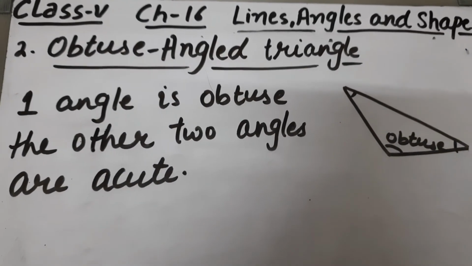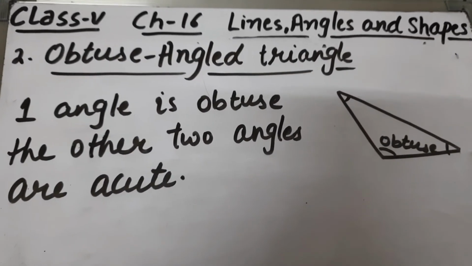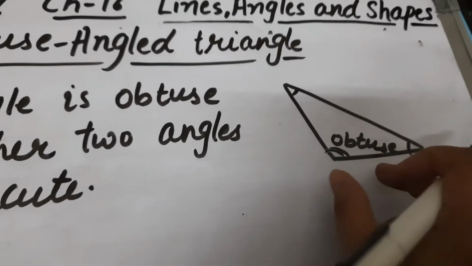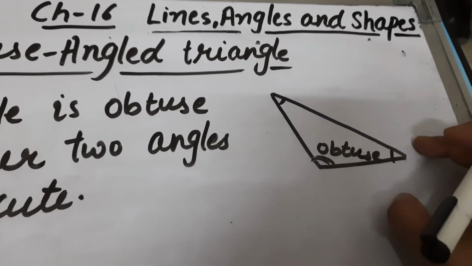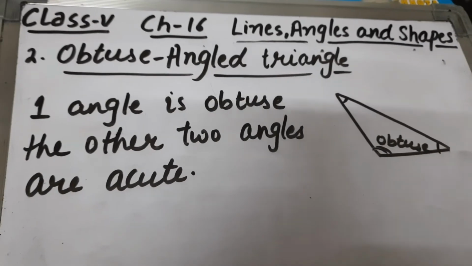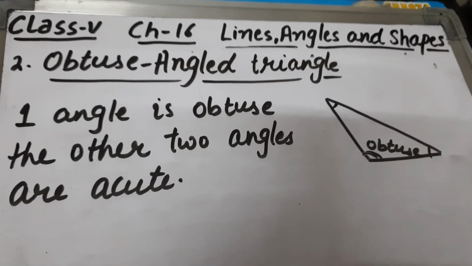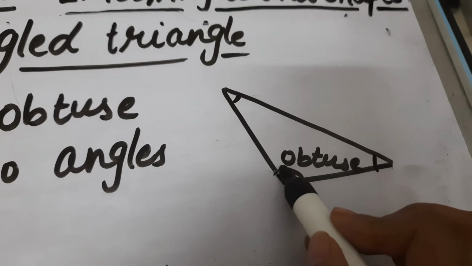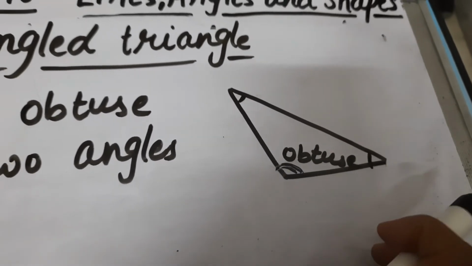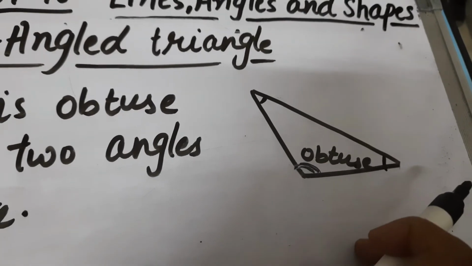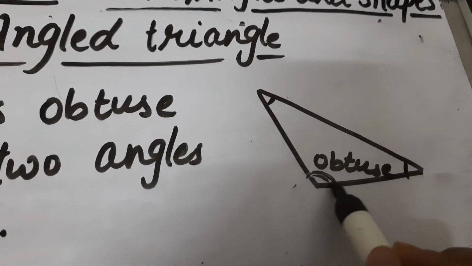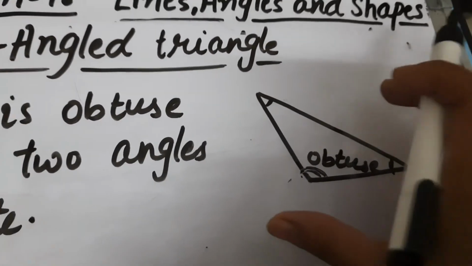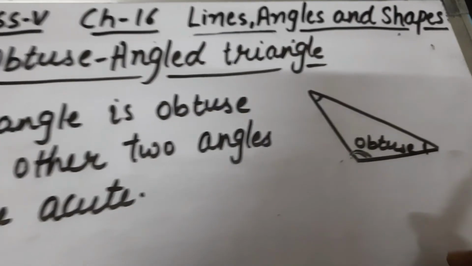Second is obtuse angle triangle. In obtuse angle triangle, one of the angles is obtuse, and the remaining two are acute angles. These two angles are acute angles and this is an obtuse angle. What is an obtuse angle? An angle whose measure is greater than 90 but less than 180. So here this angle is an obtuse angle and these two angles are acute angles. So this is an obtuse angled triangle.